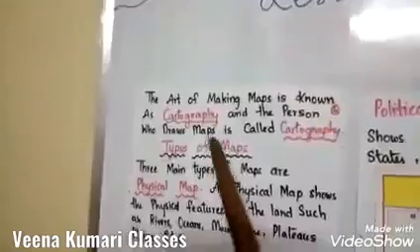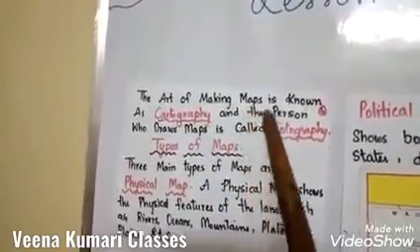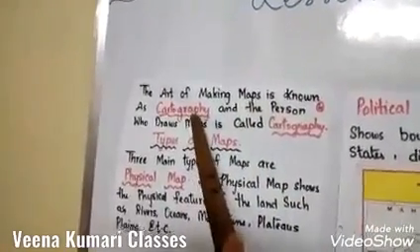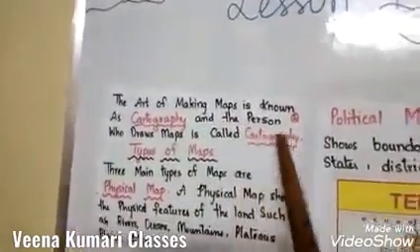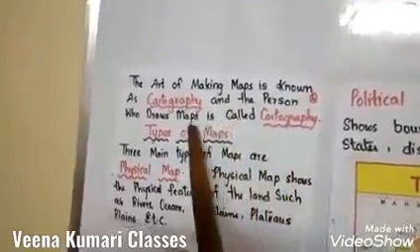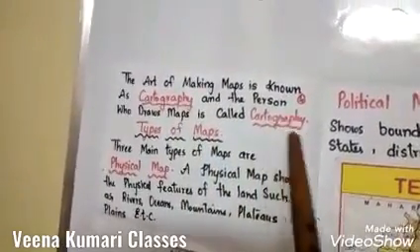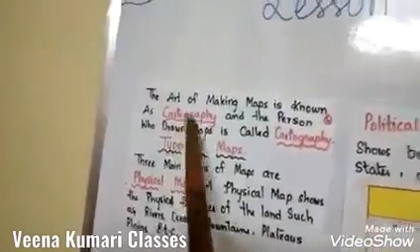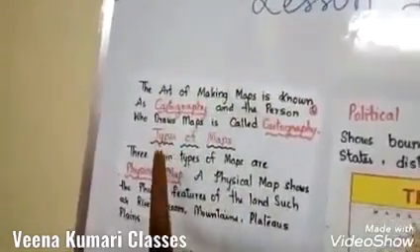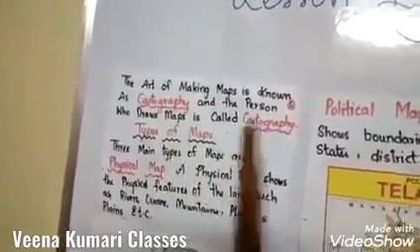The art of making maps. The art of making maps is known as cartography, and the person who draws maps is called a cartographer. Can you see this? The art of making maps is known as cartography, and the person who draws maps is called a cartographer.